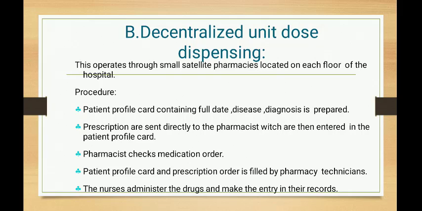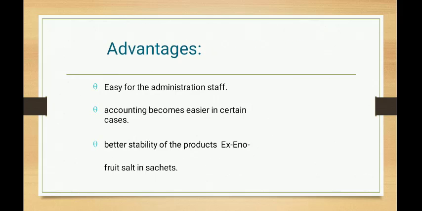So the procedure is that a patient profile card containing the full disease diagnosis is prepared. Once the patient order comes with the full details of the patient, the dose required and prescribed are sent directly to the pharmacist, which are then entered into the patient profile record. The pharmacist checks the medication order and patient profile card, and the prescribed orders are filled by the pharmacy technician. The nurses administer the drugs and make the entry into their record.